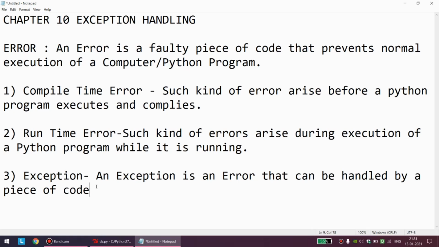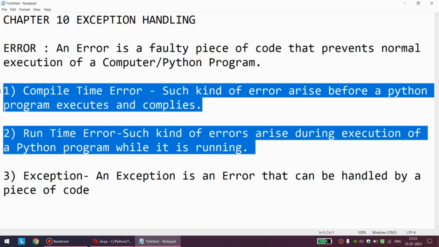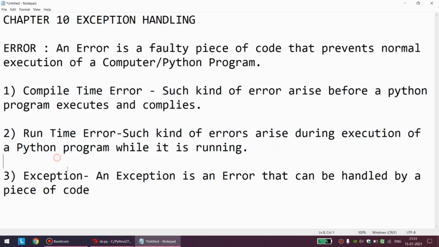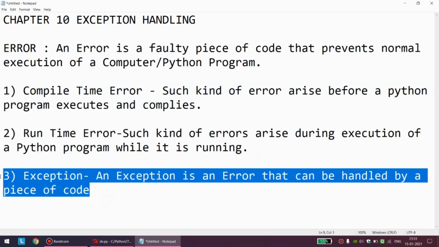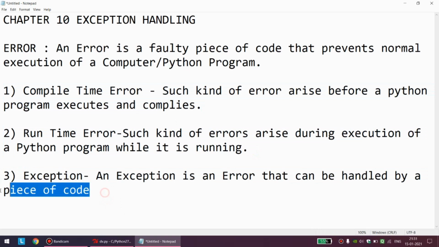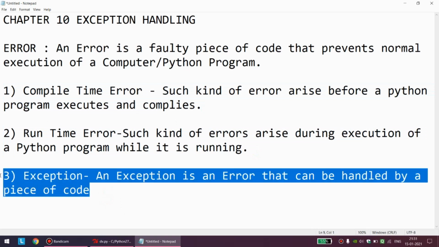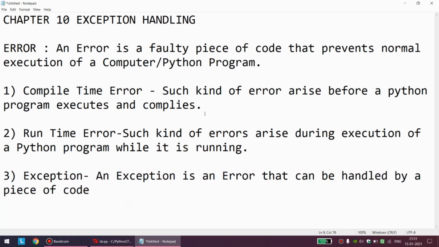There is no difference. Only difference is, normally error comes in these cases: compile time error and runtime error. We normally are not able to handle errors that are thrown by Python. When we have the capability of handling an error, that error has a synonym, and that synonym is exception. So technically there is no difference between error and exception. Error is thrown by Python. Error that can be handled from our side is called an exception. That we will see in the next video module: how do we handle an error, or technically how do we handle an exception? Fine.